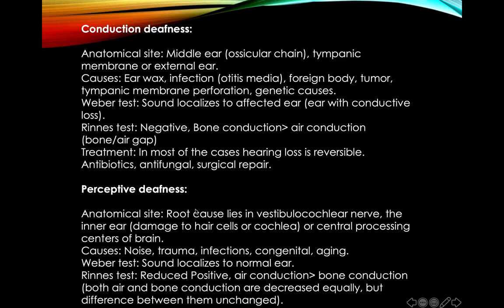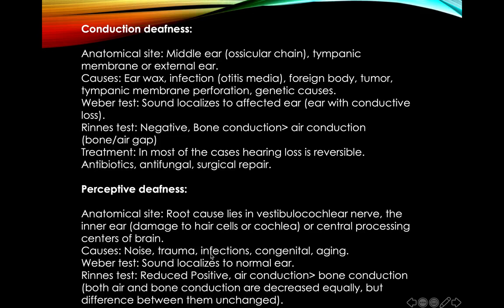In this case, the main damage is either in the cochlea, the hair cells, the vestibulocochlear nerve, especially the cochlear part, or the central processing centers of the brain throughout the auditory pathway up to the auditory cortex. Anywhere there can be a problem. So, what can be the cause? Of course, loud noises, for example a bomb blast, or direct trauma to the inner ear.